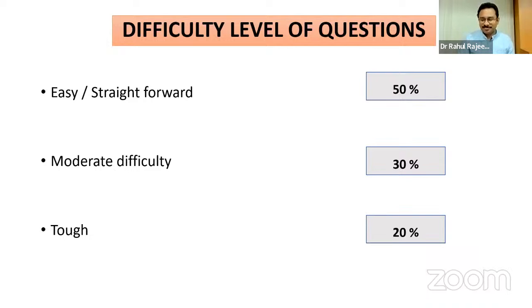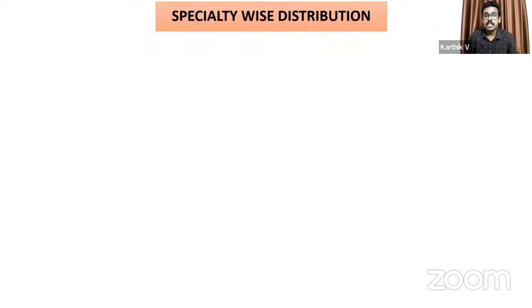Right. Okay. So we'll be moving on to the next very important segment, the specialty wise distribution. For the last few years I've heard students saying after the exam that cardiology fared the most, or that the maximum questions came from nephrology or neurology or endocrine, likewise. But when you go through the specialty wise distribution this year, you will be quite surprised if you already had the specialty wise distribution of last year's questions.